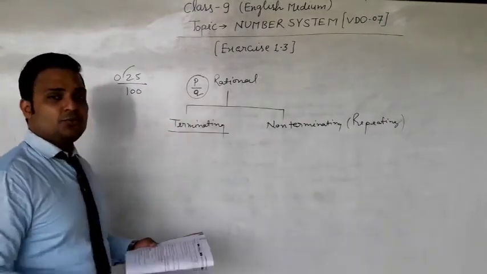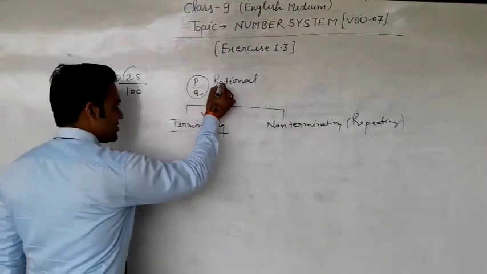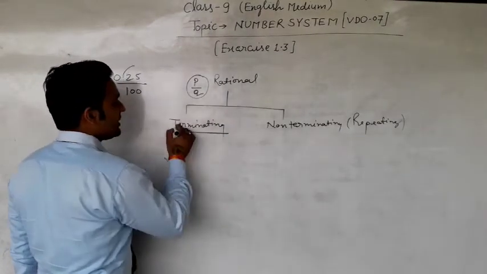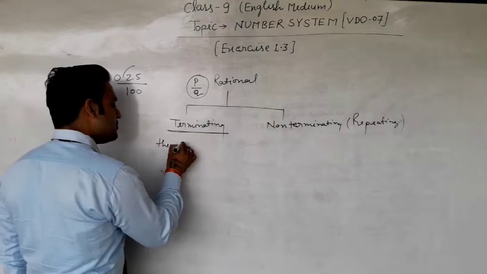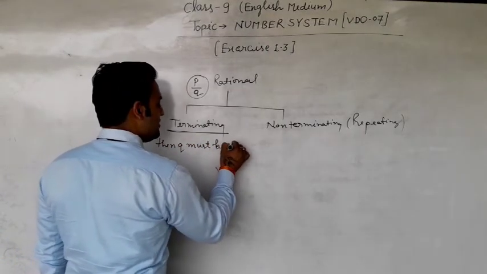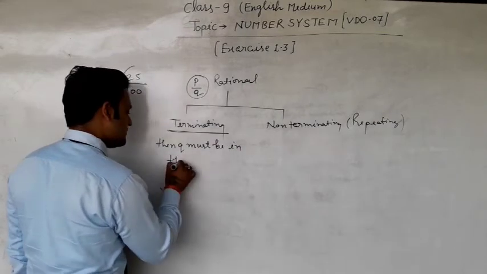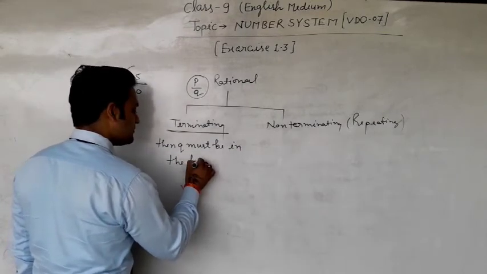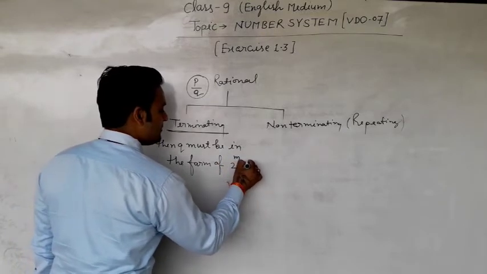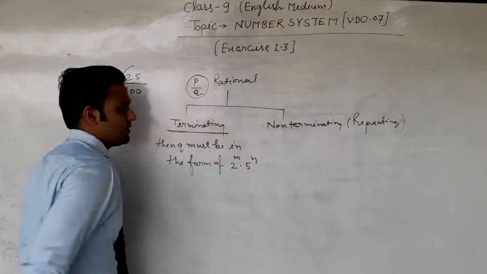If the decimal expression of your rational number P upon Q is terminating, then Q must be in the form of 2 to the power m into 5 to the power n.